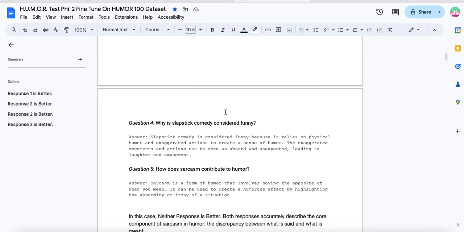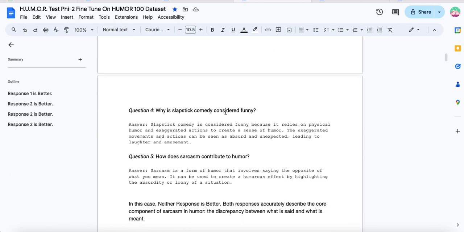Slapstick comedy is considered funny because it relies on physical humor and exaggerated actions to create a sense of humor. The exaggerated movements and actions can be seen as absurd and unexpected, leading to laughter and amusement. It's the same thing, but this one's more concise, so I'm going to give it to the 100.